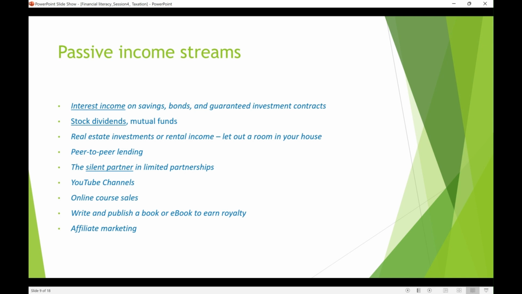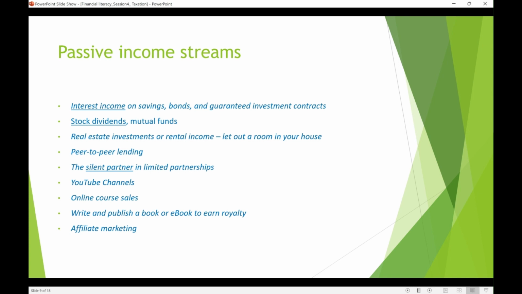Then there are stock dividends, and the stock price also goes up. There are mutual funds, with systematic investment plans as well, which are a long term passive income. And you can earn in real estate and p2p lending, which is lending to a third party at a higher rate of interest.